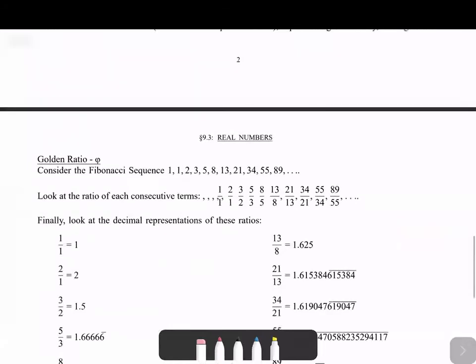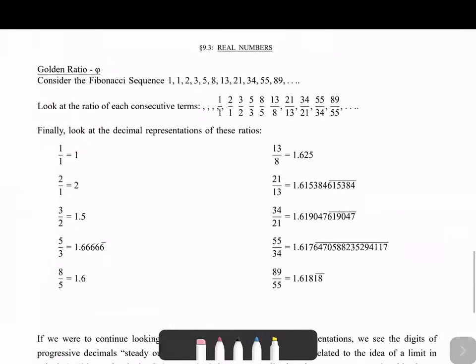And the last number we're going to talk about is phi. So phi represents the golden ratio. We have looked at the Fibonacci sequence before. The Fibonacci sequence is 1, 1, 2, 3, 5, 8, 13, 21, 34, 55, 89, right?